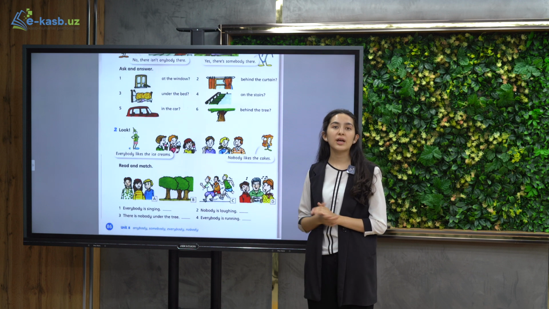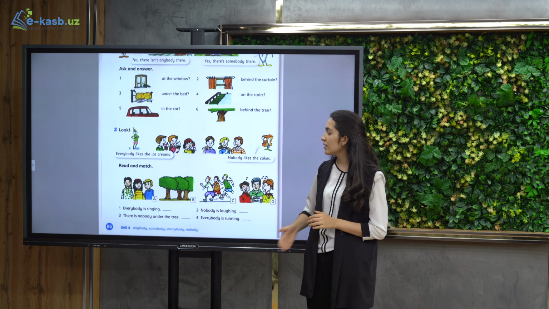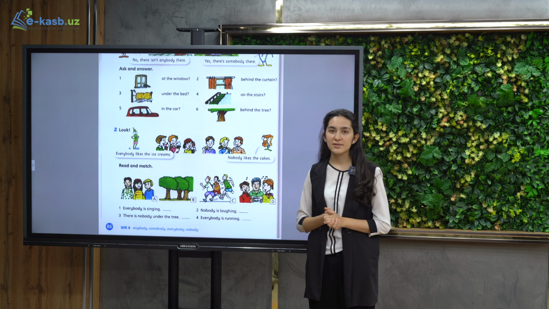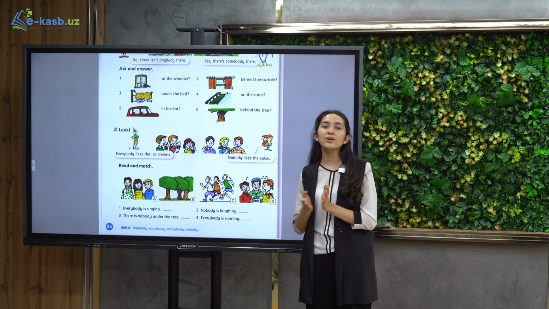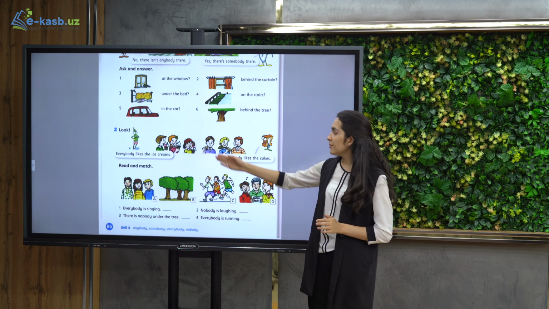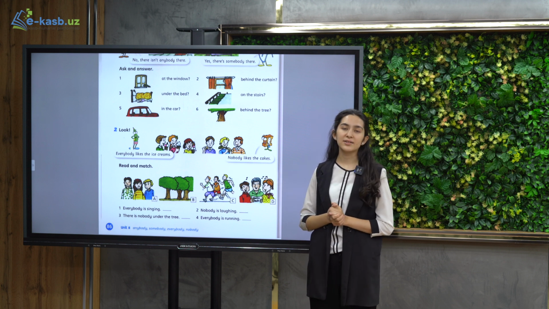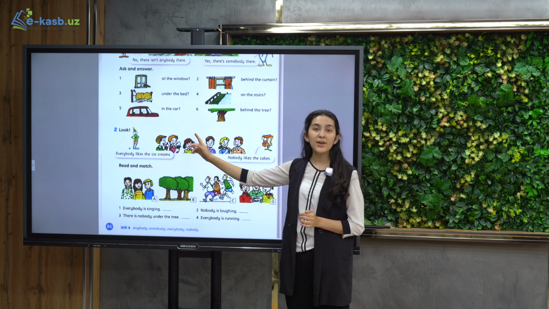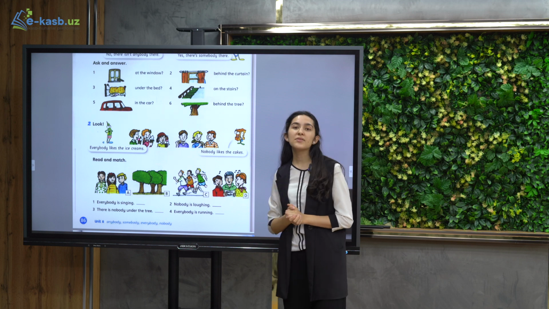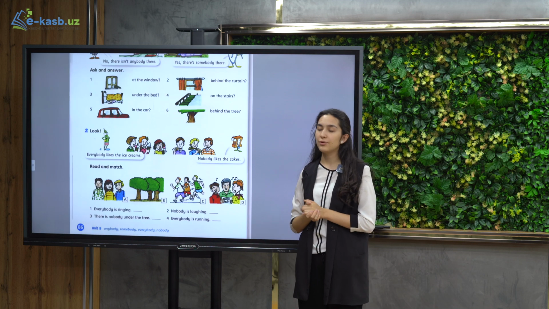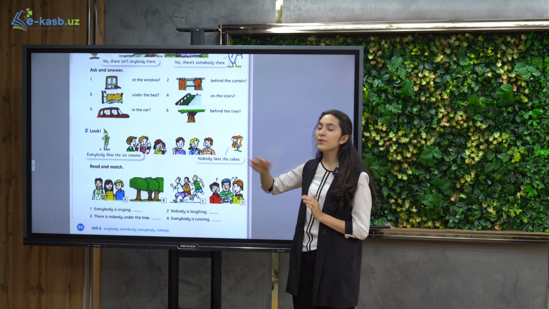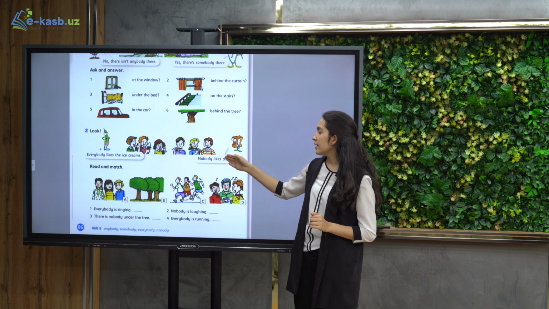Now we are going to move to exercise number 2, and what we have to do here is to match the pictures with the sentences. This is about the singular verb form which is used after these words. For example, everybody likes the ice cream. Even if here we have a lot of people, still we will use likes, because after everybody we will always use singular verb form. Nobody likes the cake. Again, even if we have a lot of people, still we will use the singular verb form.